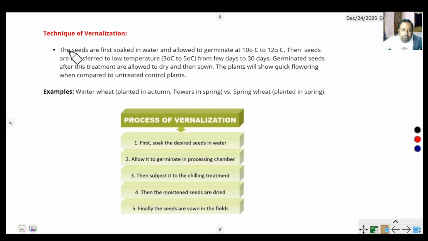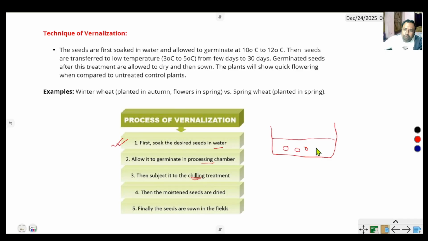Technique of vernalization. For vernalization, what do we do? Process: first, soak the seed. This is the bowl, and the desired seeds are soaked in water. Allow them to germinate in the process chamber. Okay, next is the chilling treatment.